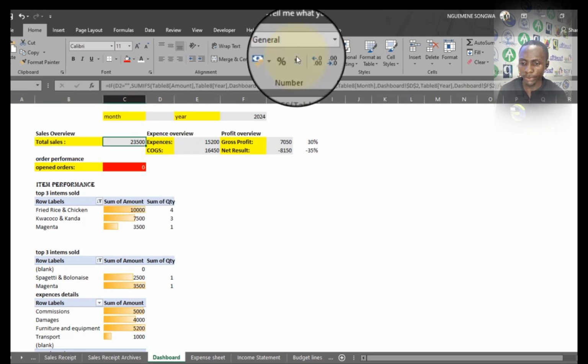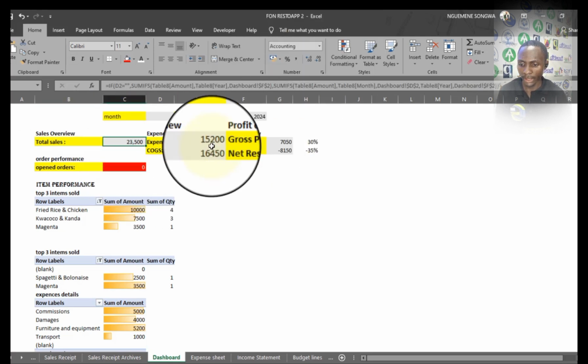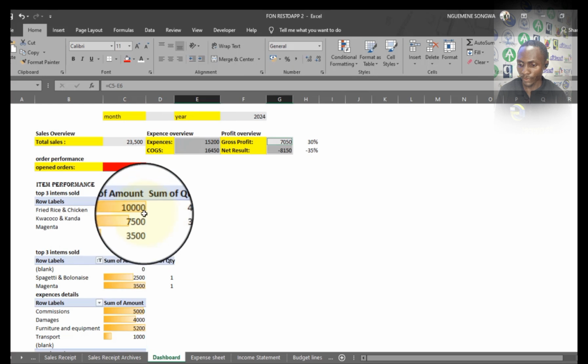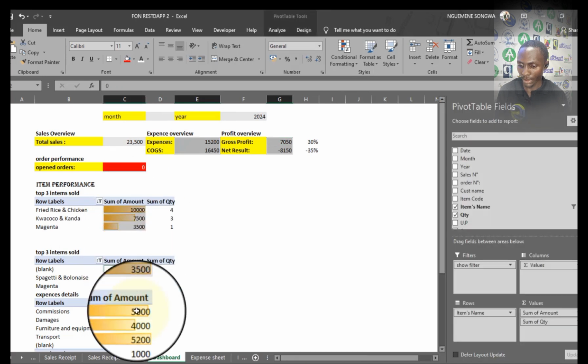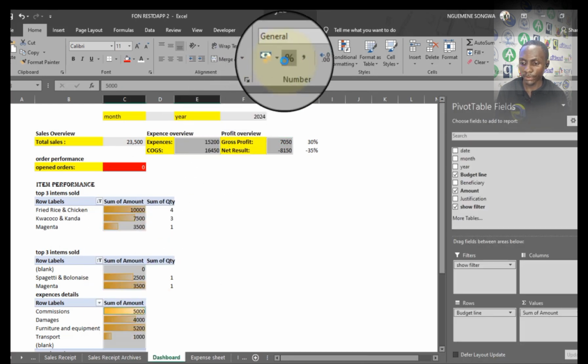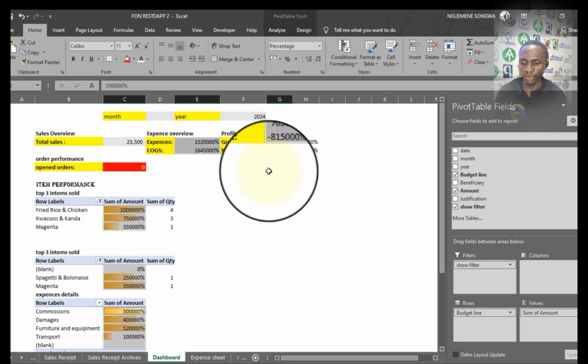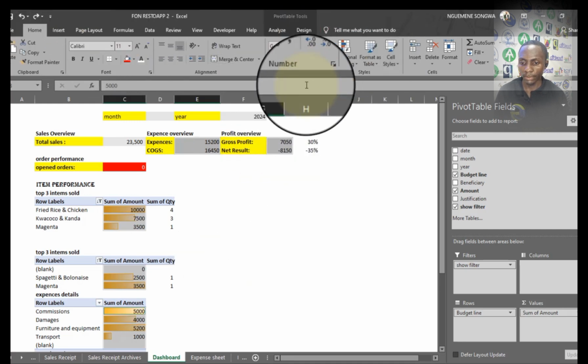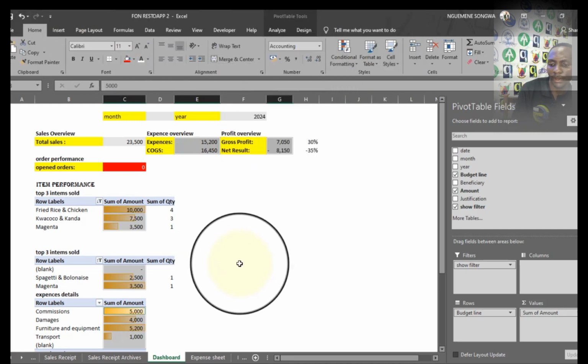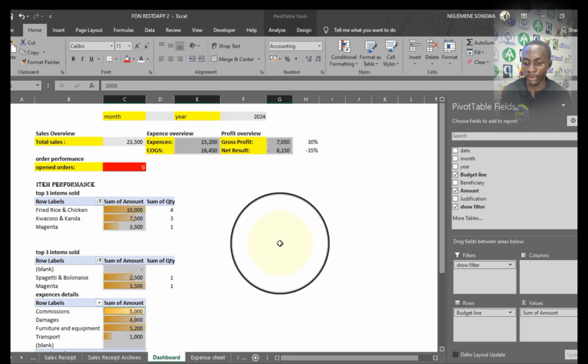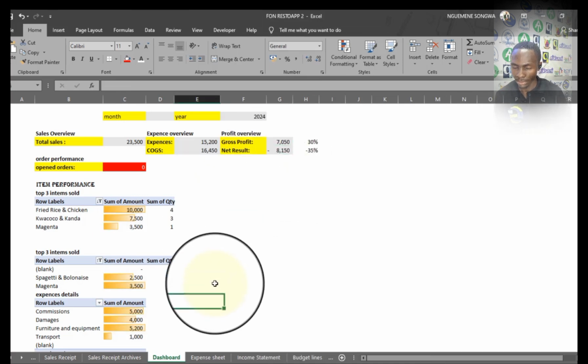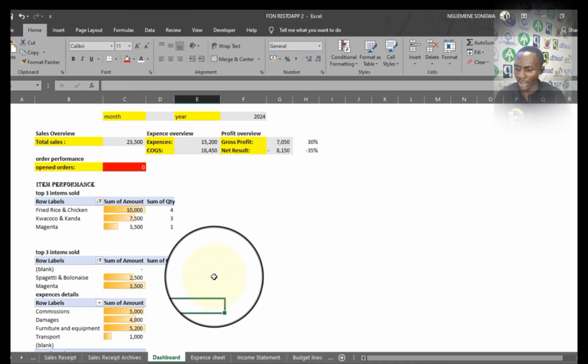However, for the amounts, I'm going to put thousand separators. So I can select the different amounts, and then from here, I'll put some thousand separators. I could put some currencies. Talking about thousand separators, I could put the currency, but for now, I don't really want to put the currency.